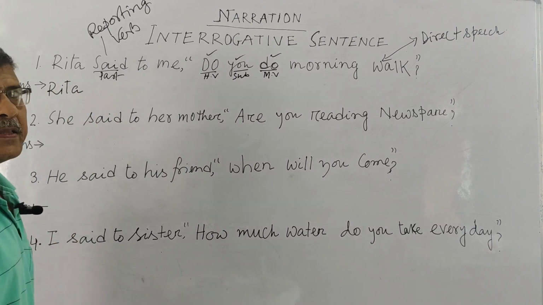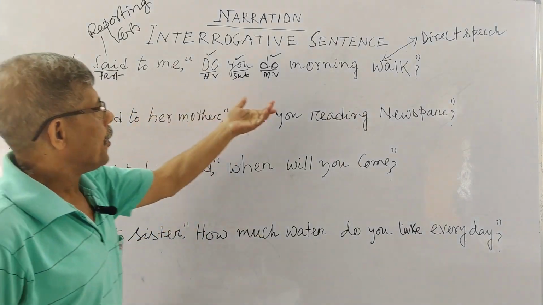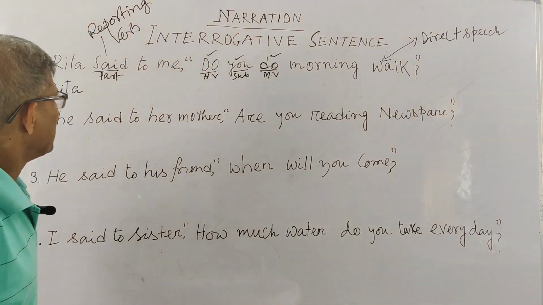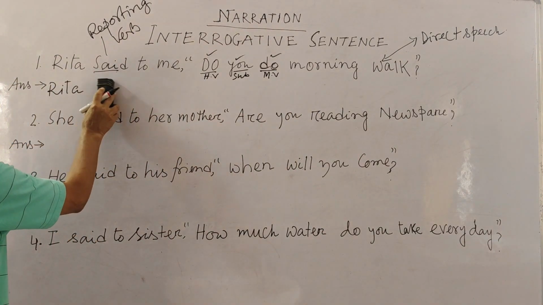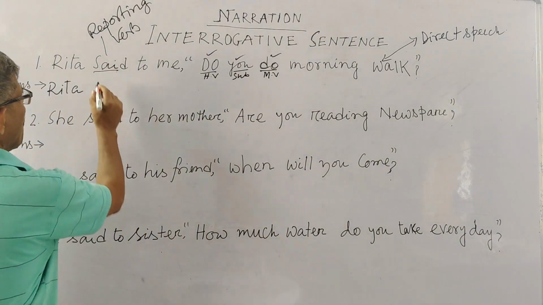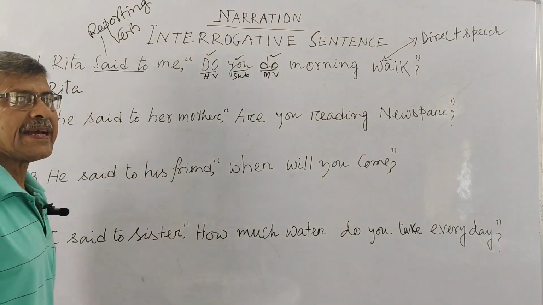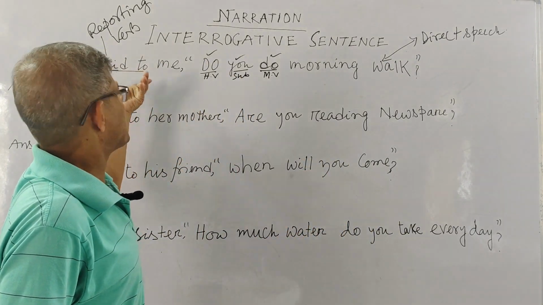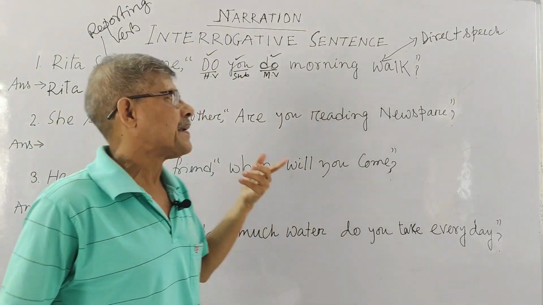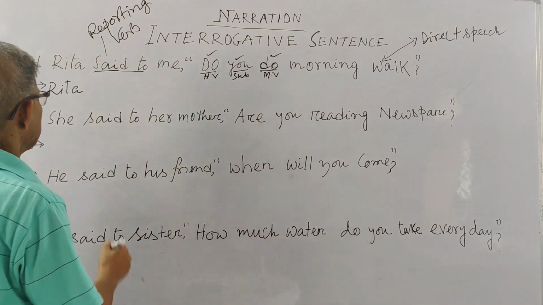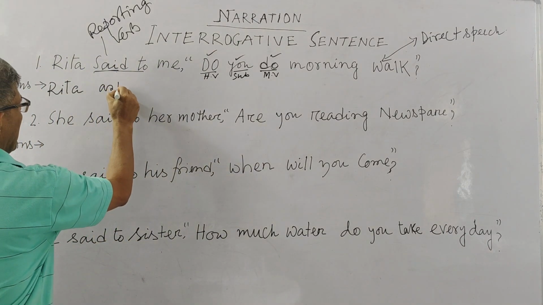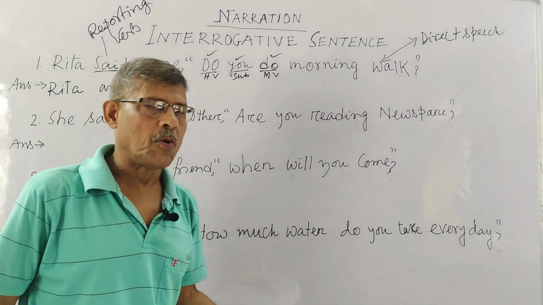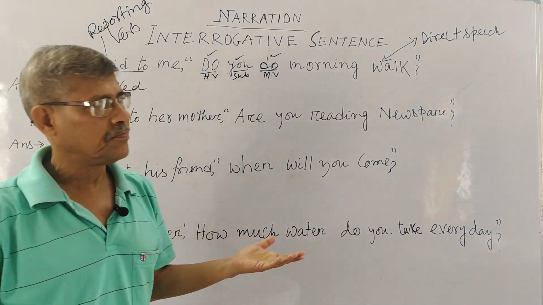Clear? Rita. When you get an interrogative sentence, then you can set here in place of said, in place of said to. In the case of an assertive sentence, we write here in place of said to, told. But in this case, you have to write asked, or wanted to know from, or inquired of, isn't it?